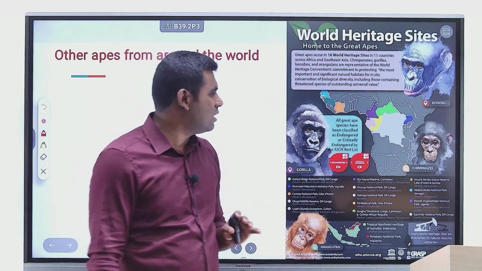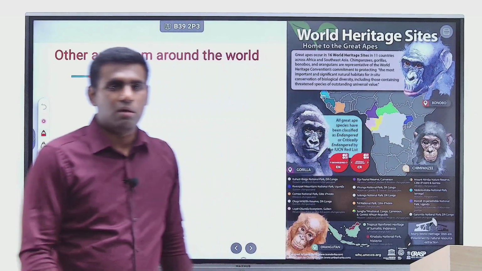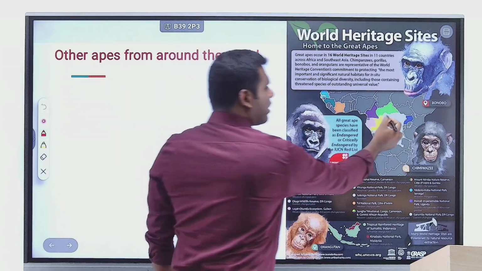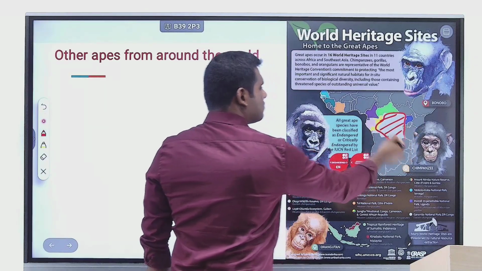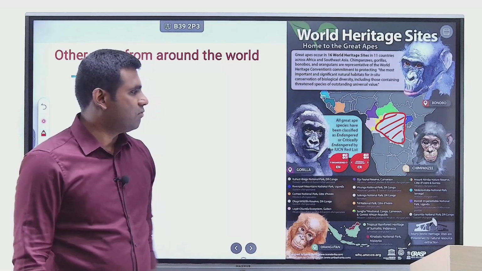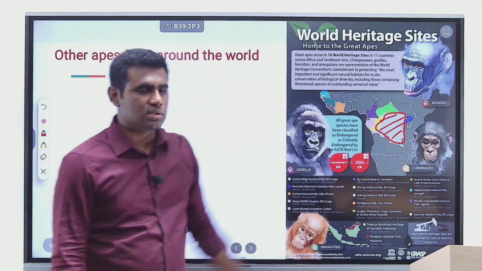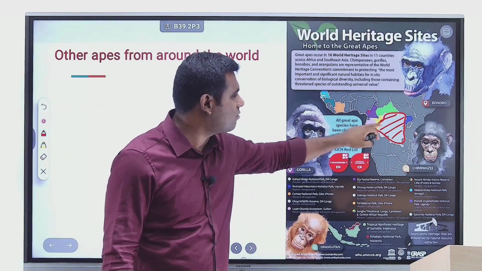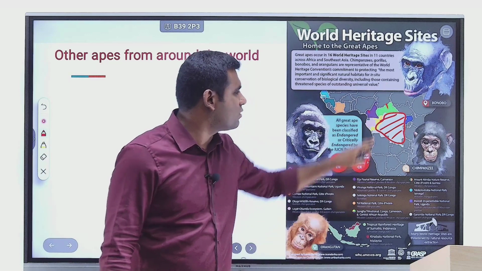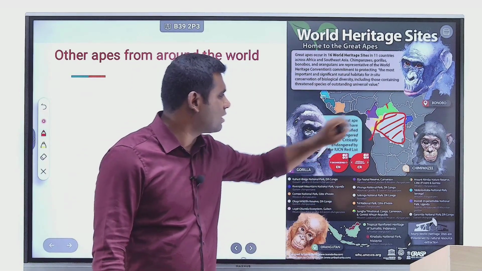What are those apes? You have chimpanzees, you have gorillas, and you have bonobos. Bonobo is exclusively confined to the Democratic Republic of Congo. So that's the only country in this world where bonobos are found, whereas chimpanzees and gorillas are widely distributed across all the other countries, right? You have Cameroon here, you have Gabon here, you have Central African Republic here, you have just Congo as another country here.